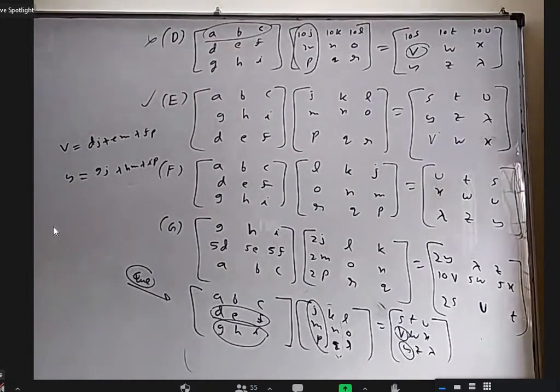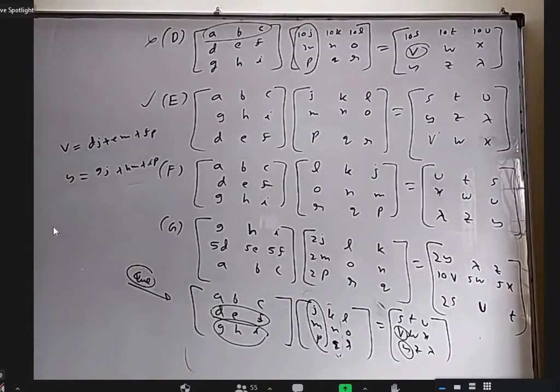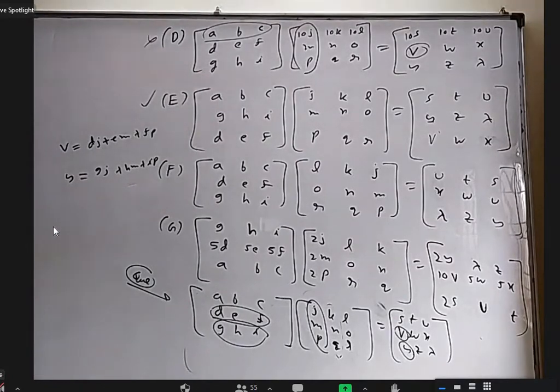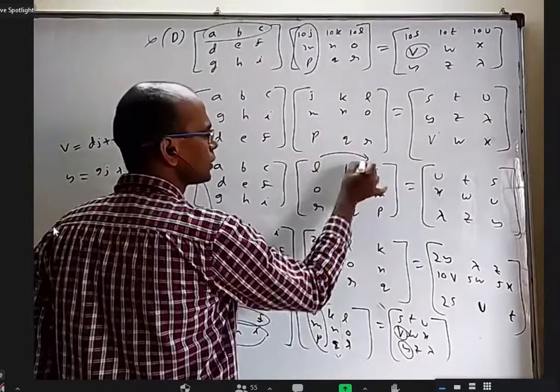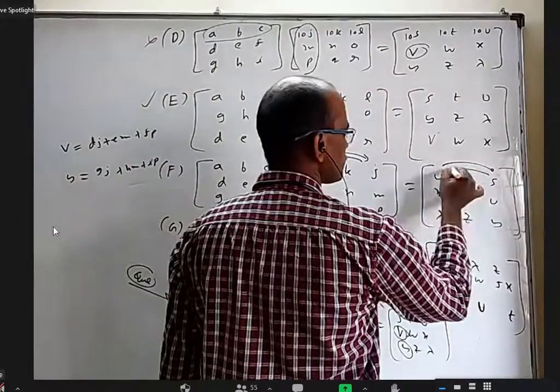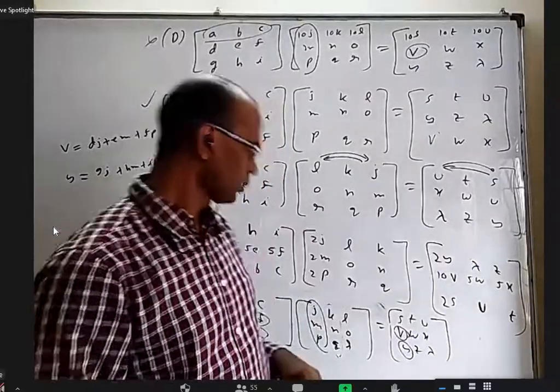So the third column, sir, you made it come to the first column, and the first column you made it come to the third column, like you interchanged the columns. Yes, it's correct. Basically, I interchanged column 1 and column 3. That's how here also the interchange of column 1, column 3 compared to this. That's why this SVY went.